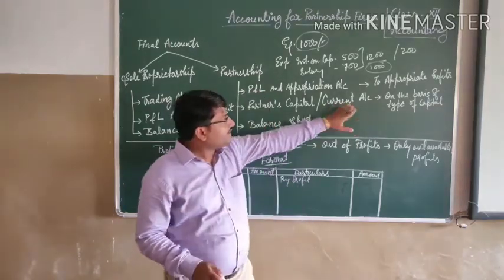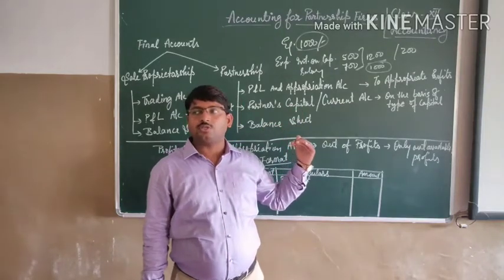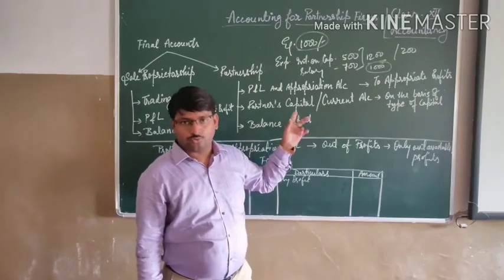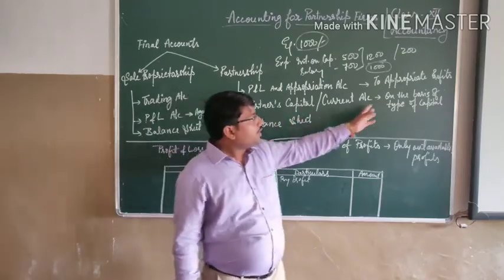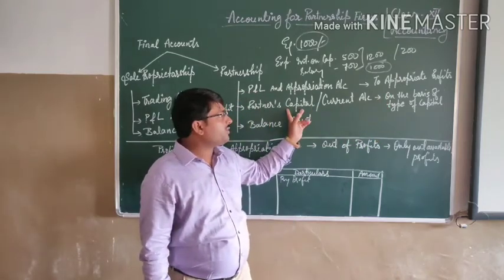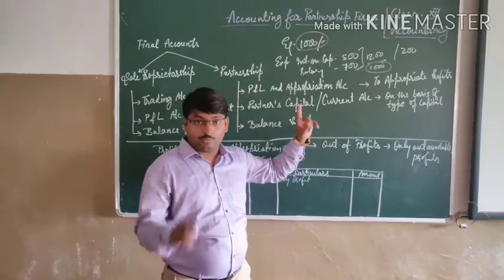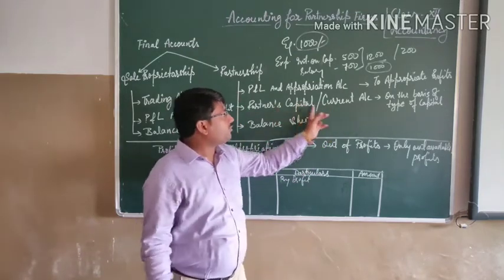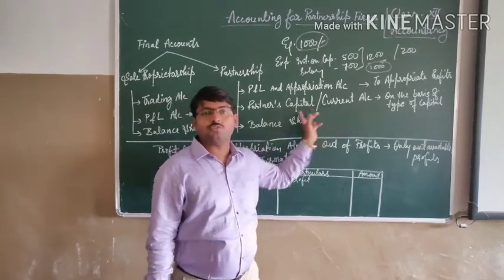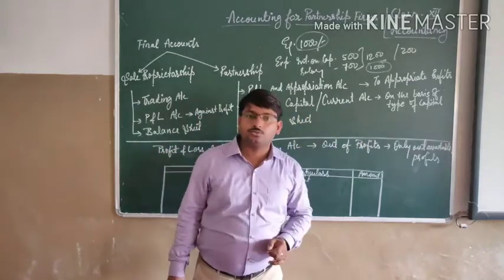So I will classify it more clearly further that how you have to prepare the different accounts in this case. But firstly you should know what we have to do. On the basis of capital it depends. Either you have to prepare only the partner's capital account or you have to prepare both of these accounts, partner's capital accounts as well as the partner's current account.